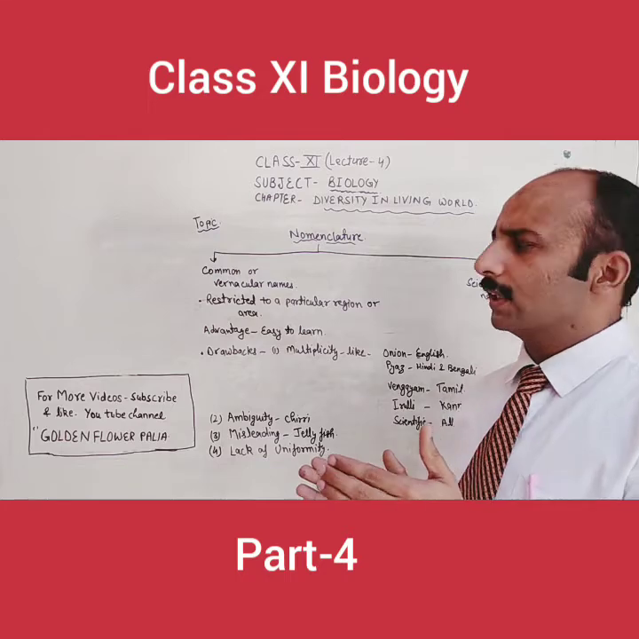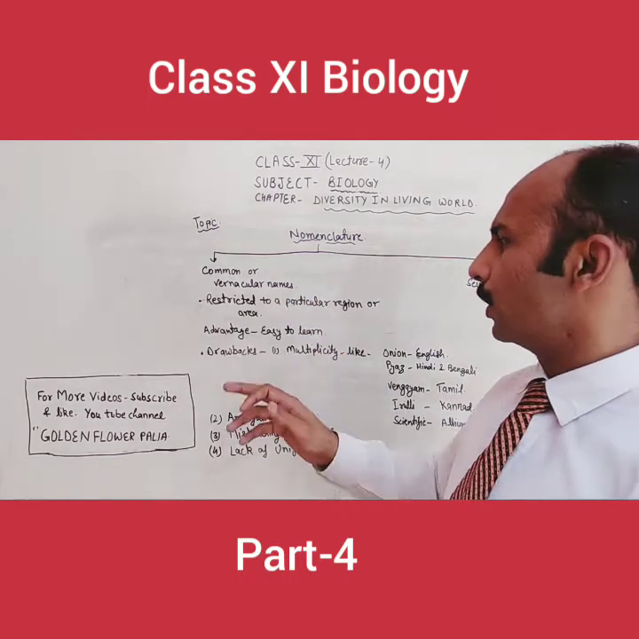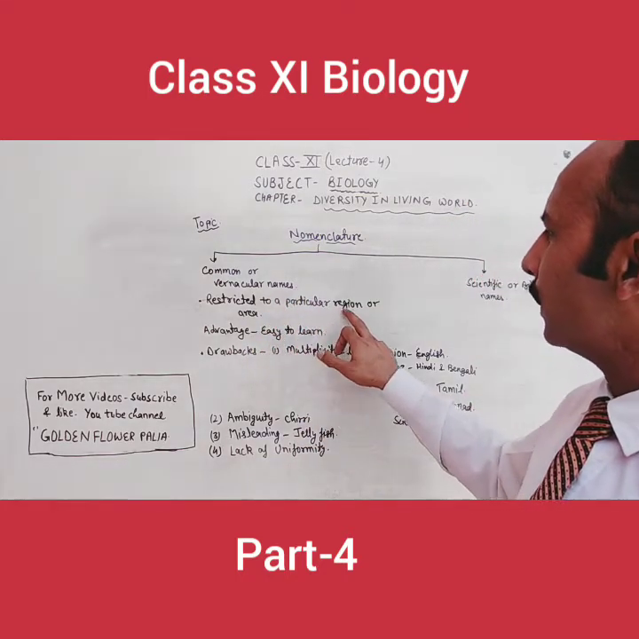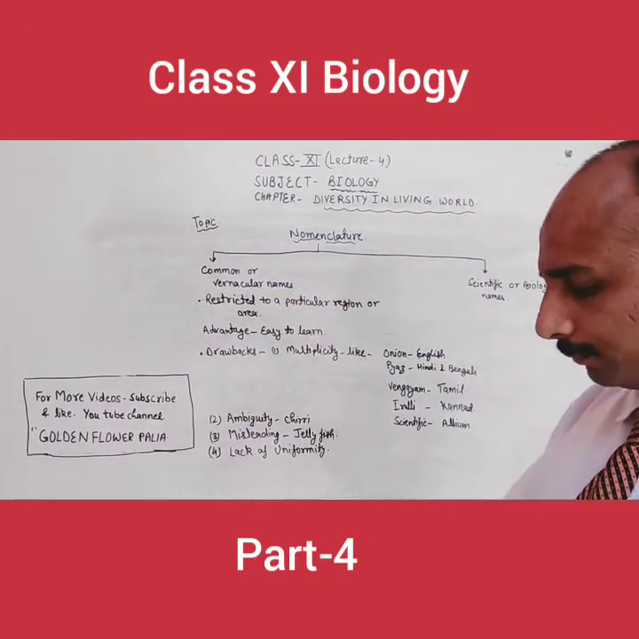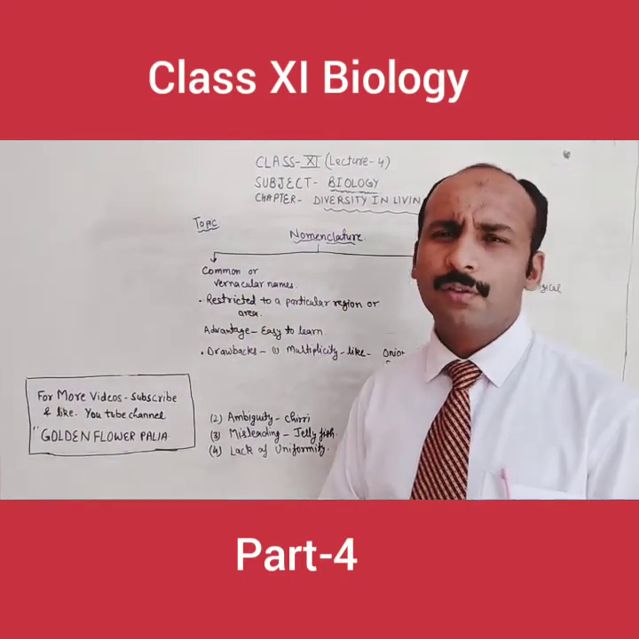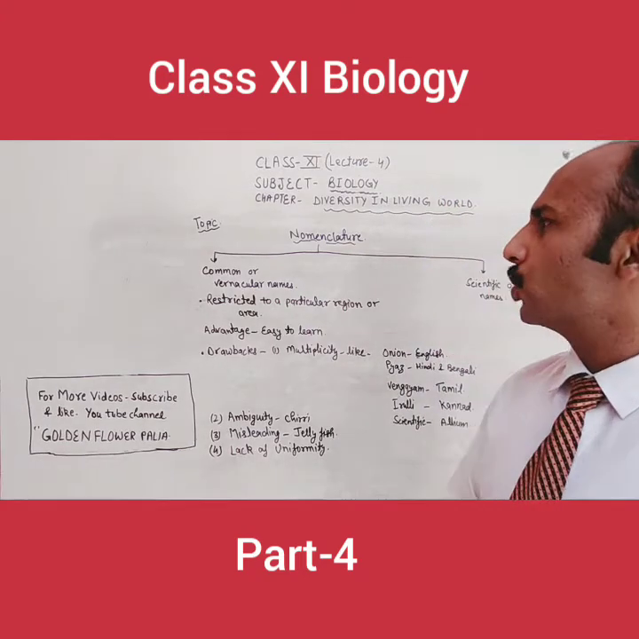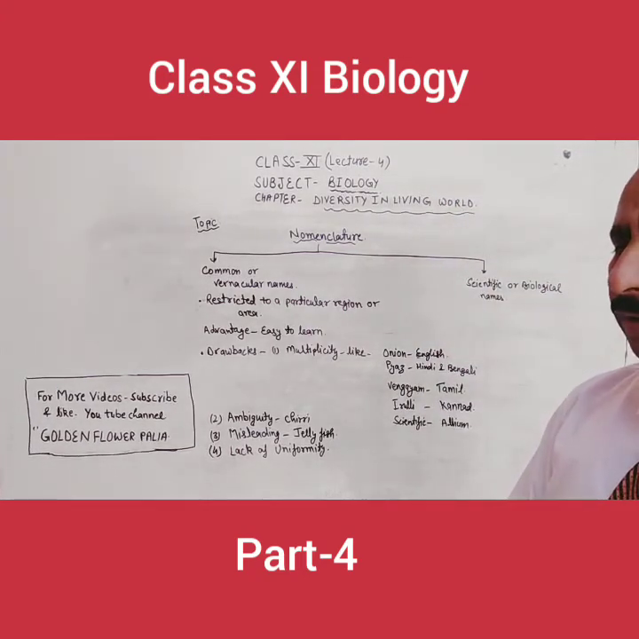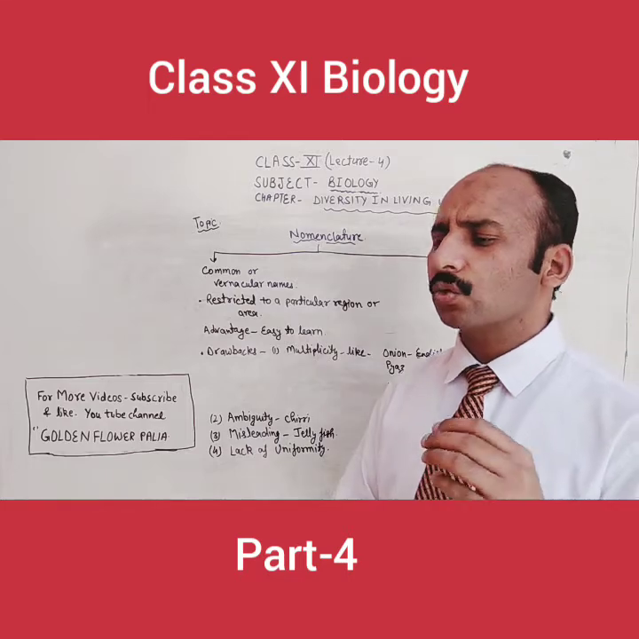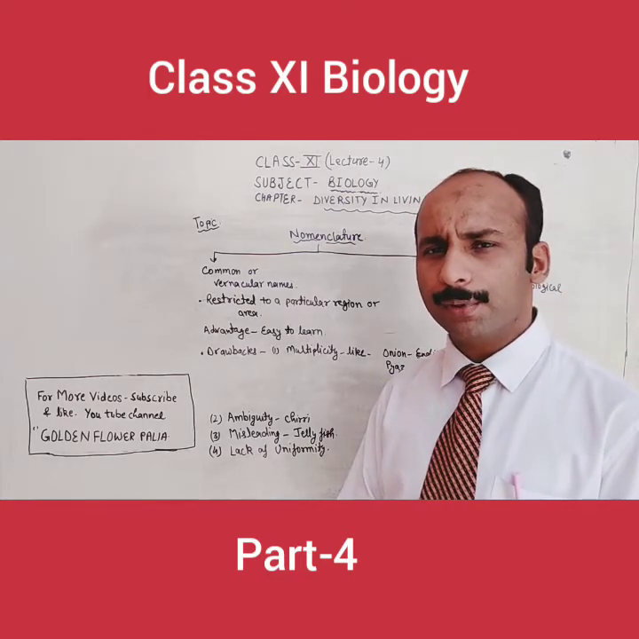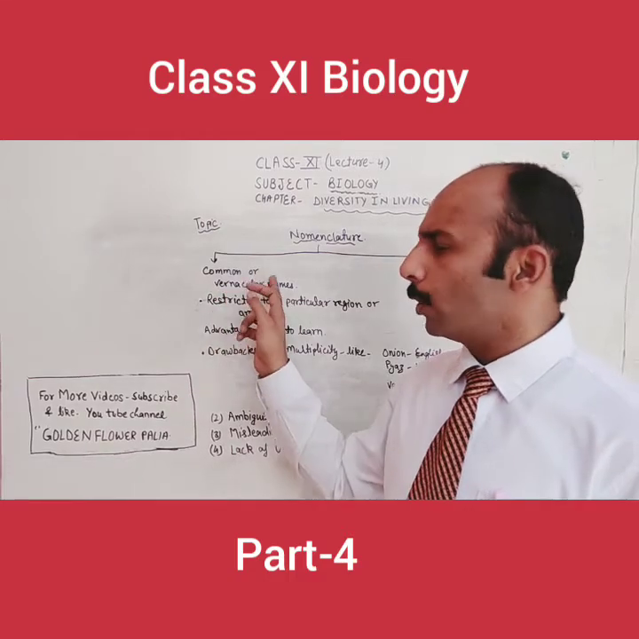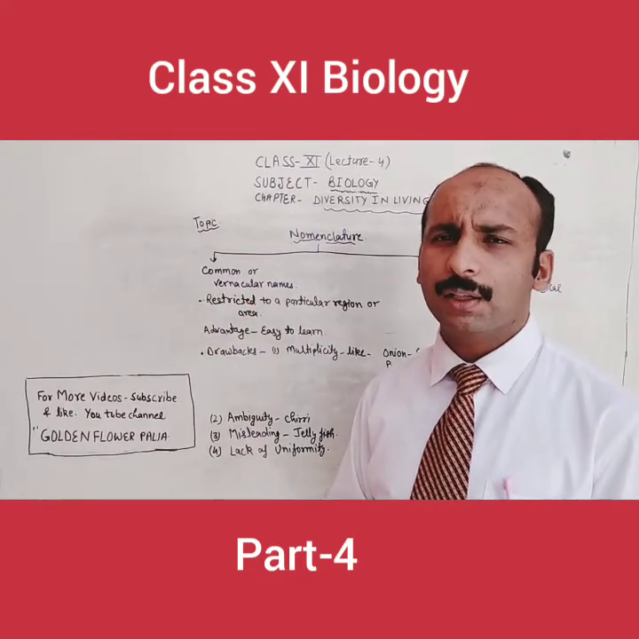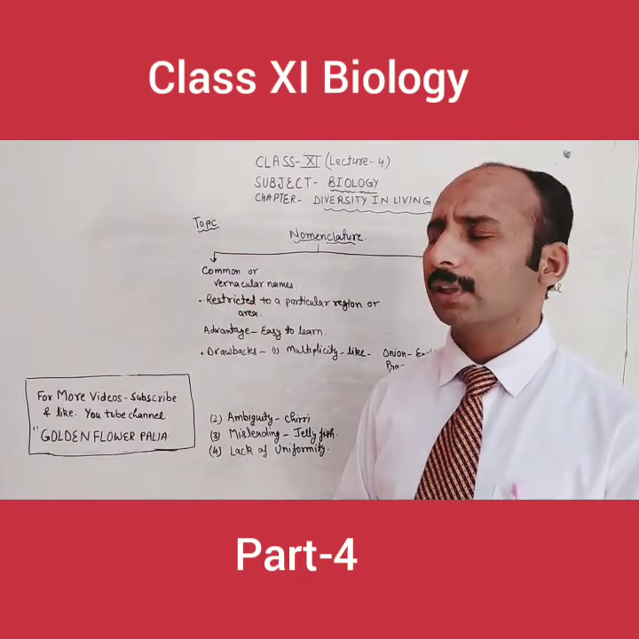So these names of organisms are restricted to a particular region or area. And what is the definition of this name? The definition of this nomenclature is the names which are provided by the society or the people. That is called the common name or vernacular name or vernacular nomenclature.